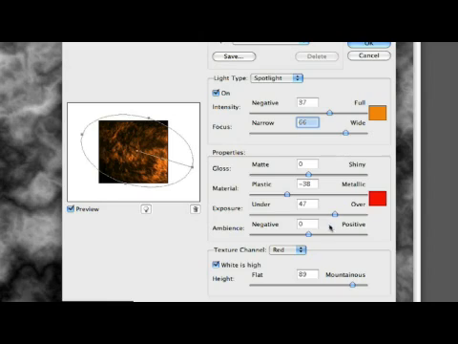Have our light come from a different source. There we go. Keep our matte and our shiny kind of in the middle. A little more plastic versus metal. A little bit overexposed versus underexposed. And of course our ambience in the middle.